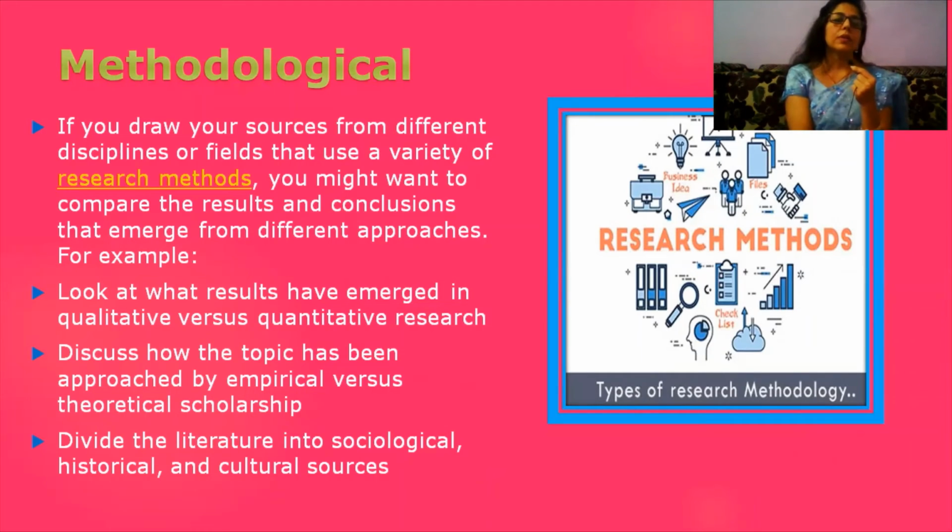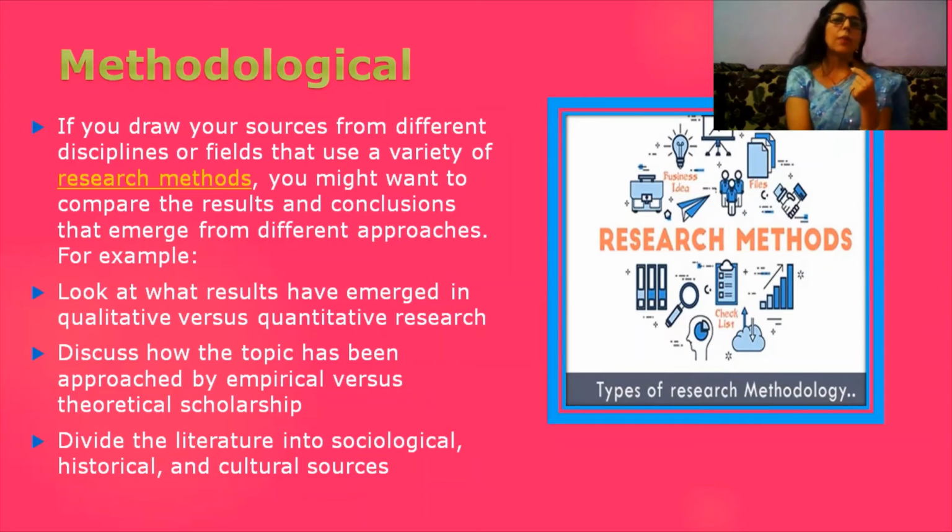After that, the important point that comes is methodological. If you draw your sources from different disciplines or fields that use a variety of research methods, you might want to compare the results and conclusions that emerge from different approaches. We can take some examples to understand this. First, look at what results have emerged in quantitative versus qualitative research.